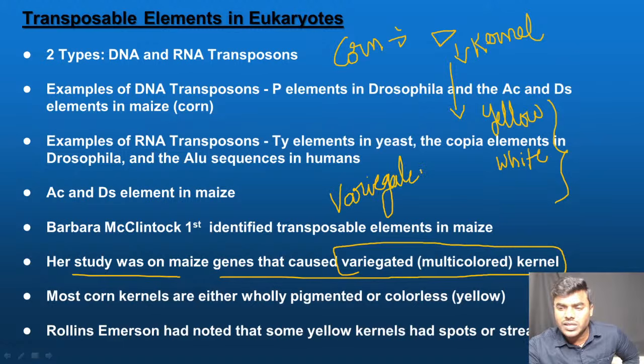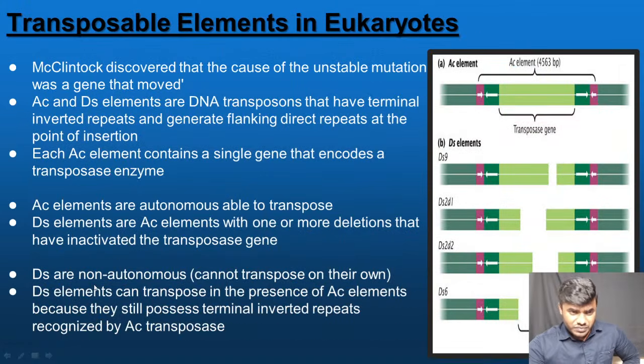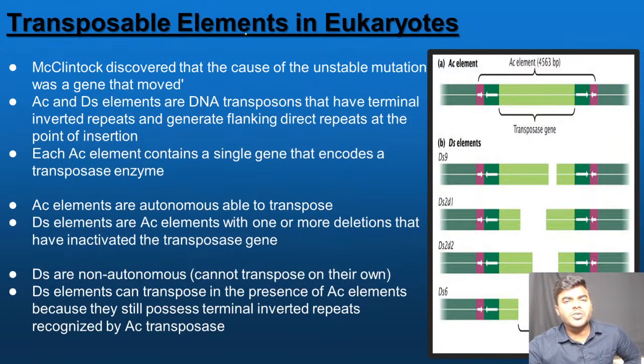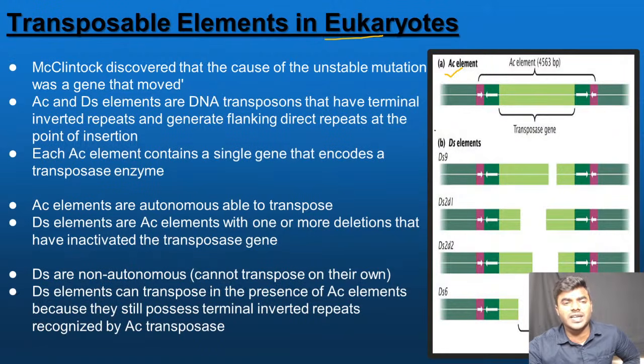What do you mean by the word? Listen friends, listen to me for 10 minutes with focus. Variegated means multicolored kernel. It's a really interesting topic. Why did I use the word multicolored? Multicolor is caused just because of the transposition. Let me explain how. Okay, focus friends, don't get confused. It's a simple topic. Transposable elements in eukaryotes. Friends, remember, all the students look into the diagram. This is the AC element and this is the DS element. These two are examples of transposable elements present in the maize.